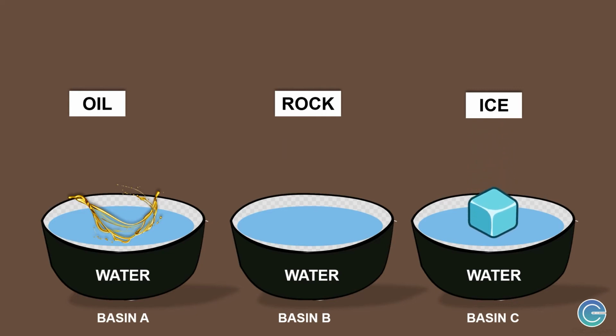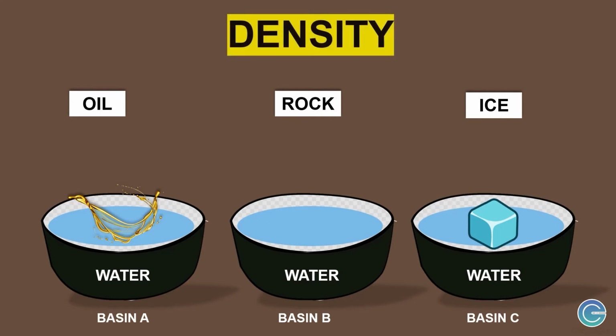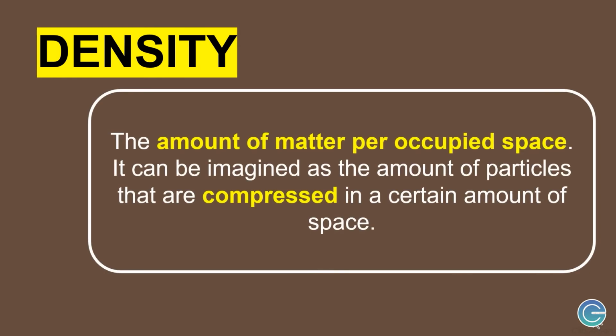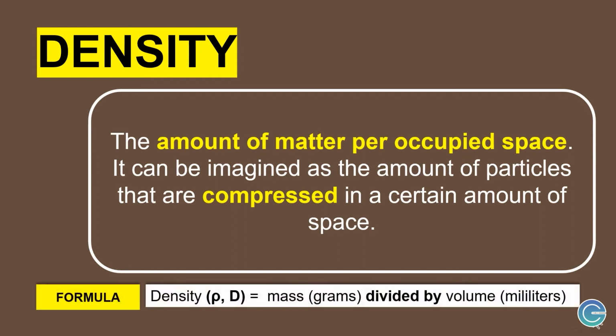Do you know why? The reason is that all materials have their unique characteristics, but in this situation, they differ because of their density. Density is the amount of matter per occupied space. It can be imagined as the amount of particles that are compressed in a certain amount of space. Simply, density is mass divided by volume. You can compute the density of a certain material based on this formula.